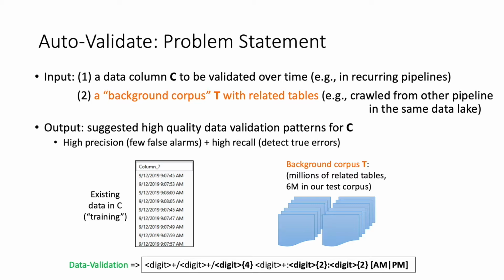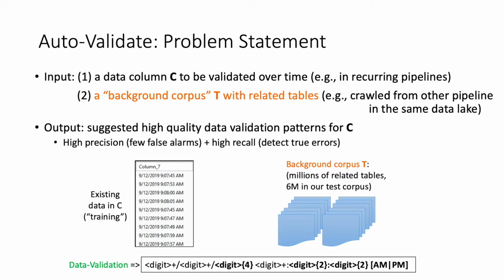At a high level, we have two conflicting goals here. One is to ensure that we raise as few false alarms as possible for high precision, and at the same time, we want to catch as many issues as possible for high recall. We identify two subproblems here. First, we need to generate the candidate data validation patterns, named as hypothesis patterns.